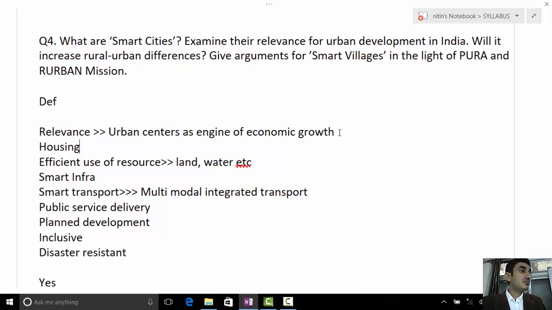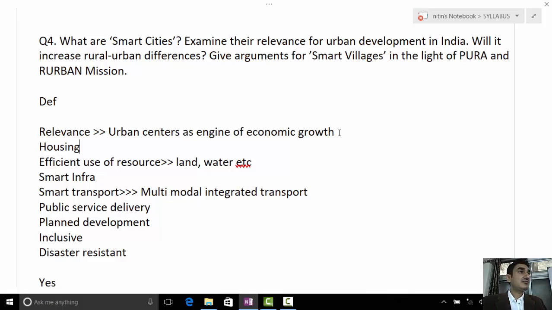Employment, housing you have taken, right? And better interlinkages to other cities as well as villages, because a smart city cannot be developed in isolation.